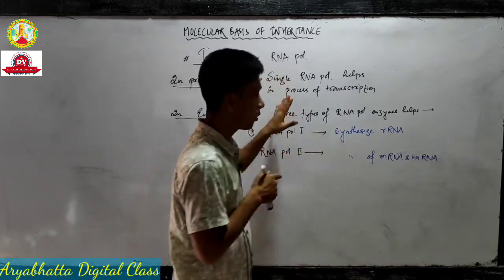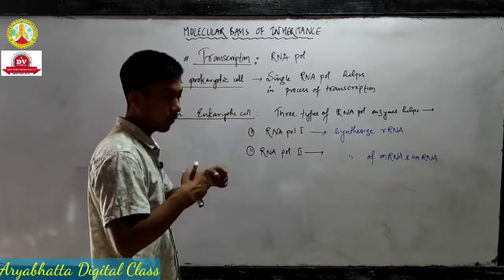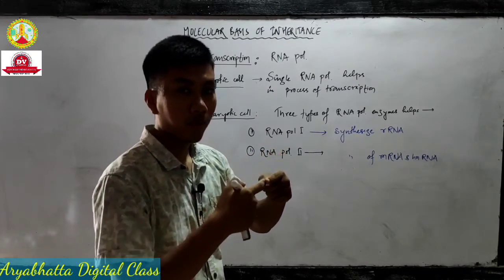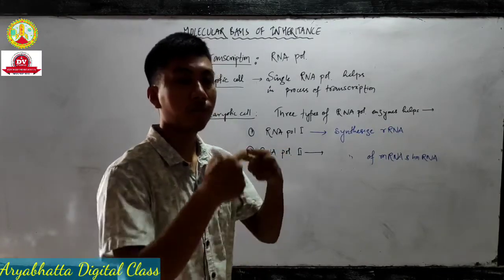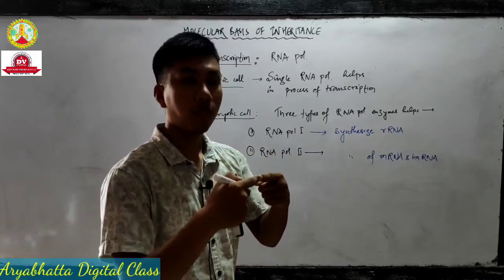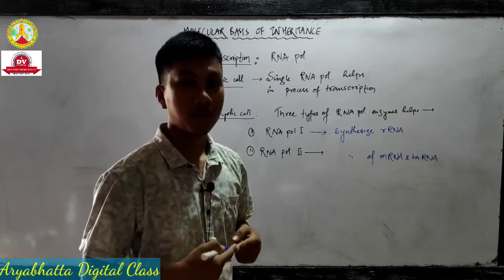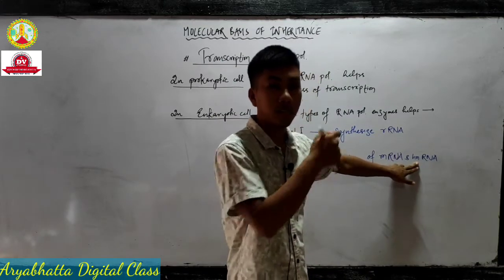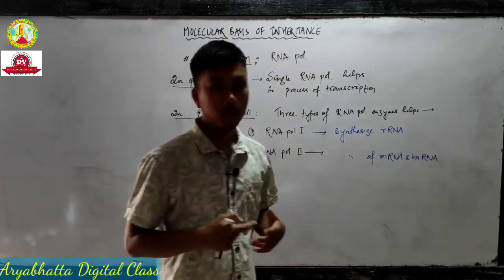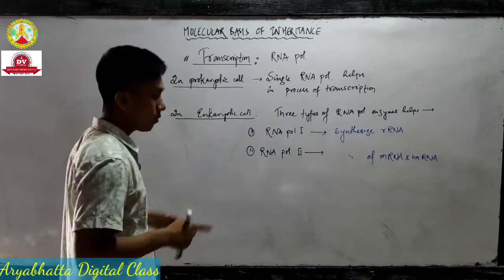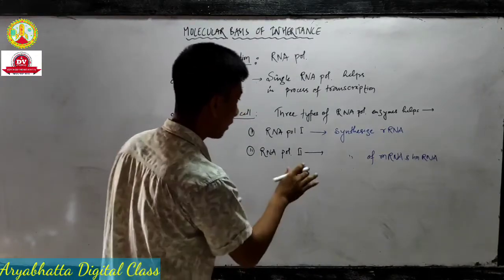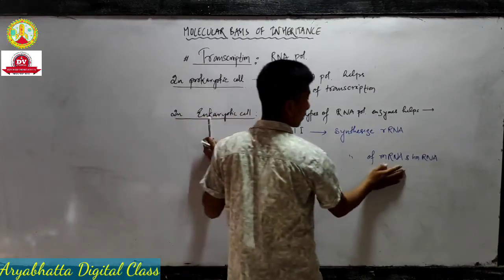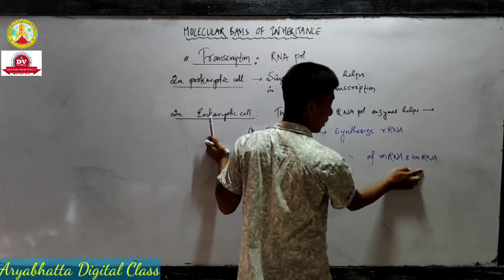But in this topic I will show it. During the formation of the mRNA strand from the template strand of DNA, the first formed mRNA strand is known as hnRNA. I didn't mention that when I discussed mRNA, but today I will mention it, so you add those. So RNA polymerase 2 helps in the synthesis of mRNA and hnRNA.